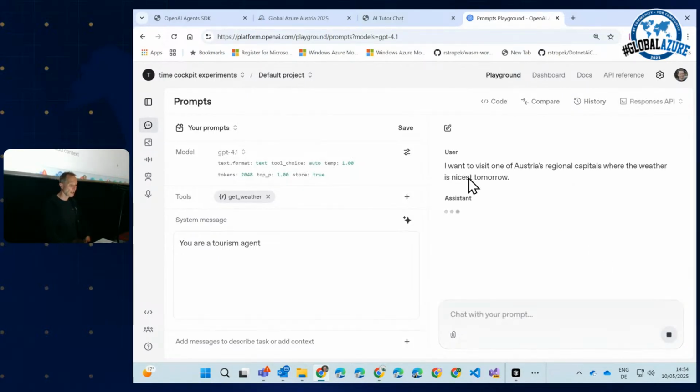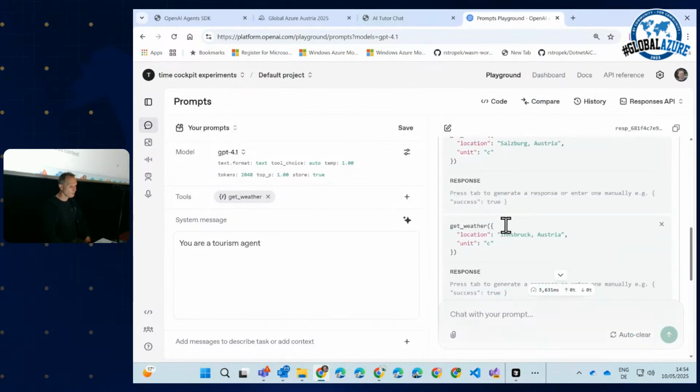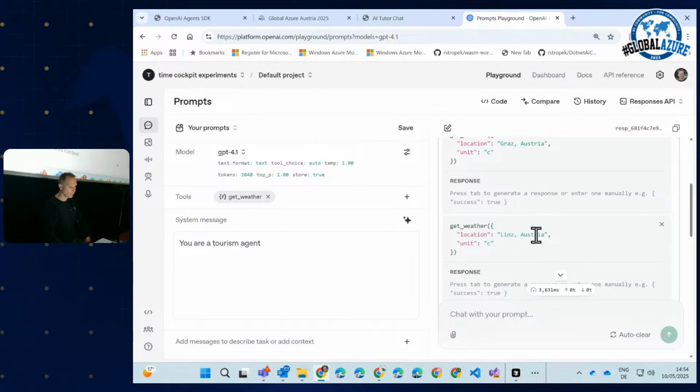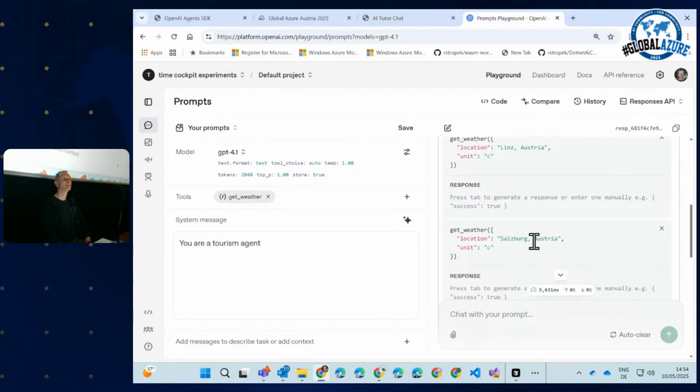I run this thing, and then OpenAI will not return an answer, but it will respond with tool calls. See, it autonomously decided to call Get Weather for Vienna, for Graz, for Linz, for Salzburg, and so on. And as the host, this is why it's called hosted tools, as the API or the app sitting around this thing, I can grab these tool calls and say, oh, you don't have an answer for me, but you would like to call certain functions? I can do that for you.